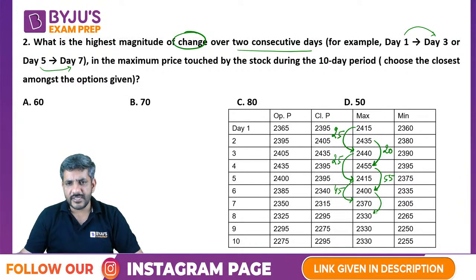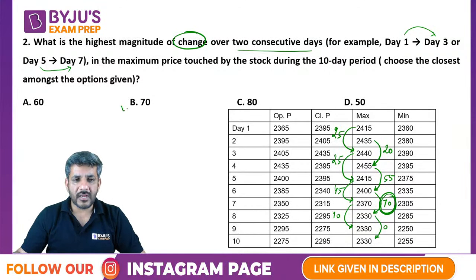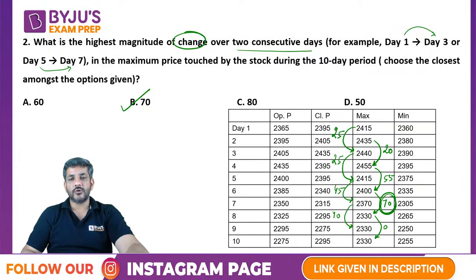From here to here, what is the change? There is a change of 70. From here to here, what is the change? There is a change of 40. And from here to here, what is the change? There is a change of 0. The maximum change is here. So my answer is option B, which is equal to 70.